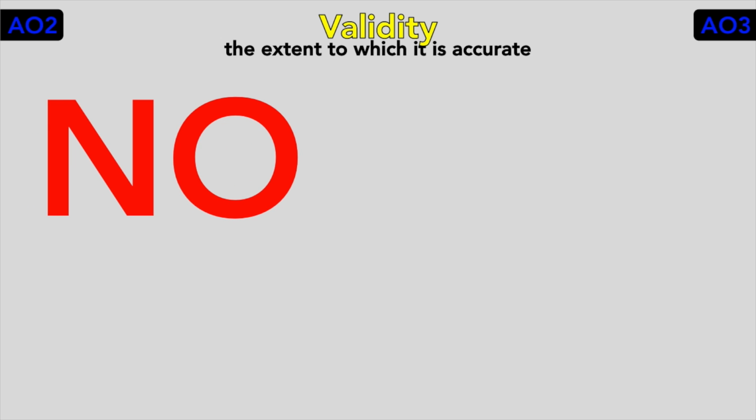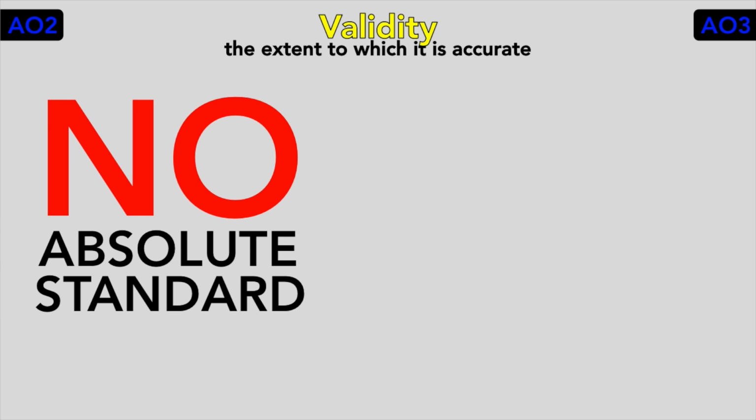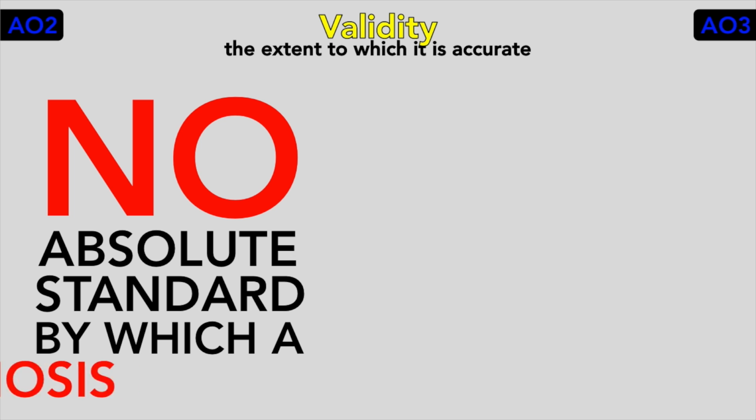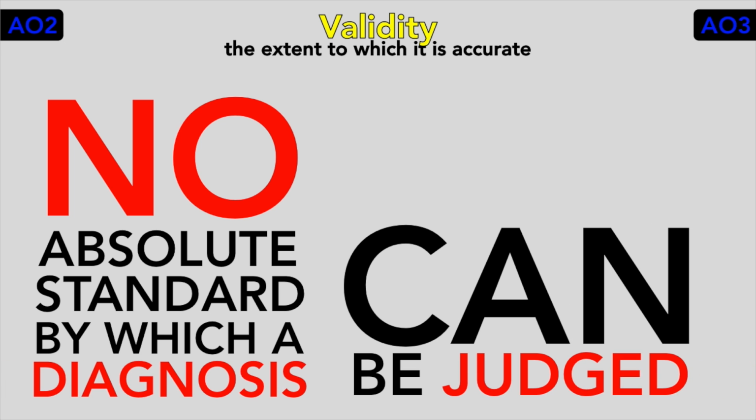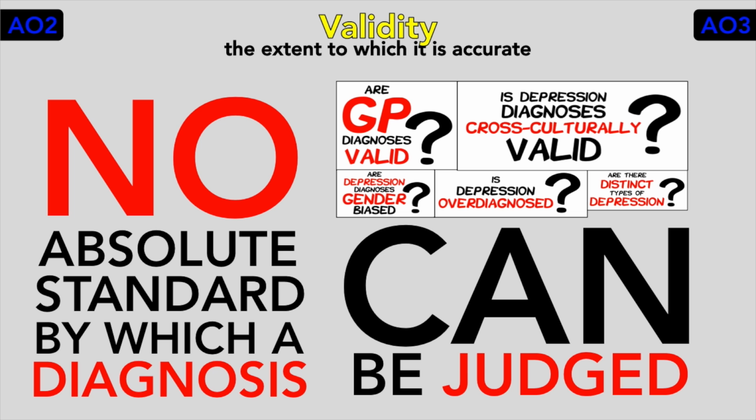Now, on to validity, which is the extent to which the categories say something basic about the disorder, or the accuracy. Establishing validity is more problematic than reliability because there is no absolute standard by which diagnosis can be judged, so no guarantee particular diagnosis will be correct. There are 5 issues which we intend to raise, and you can in your essay relating to depression diagnosis.